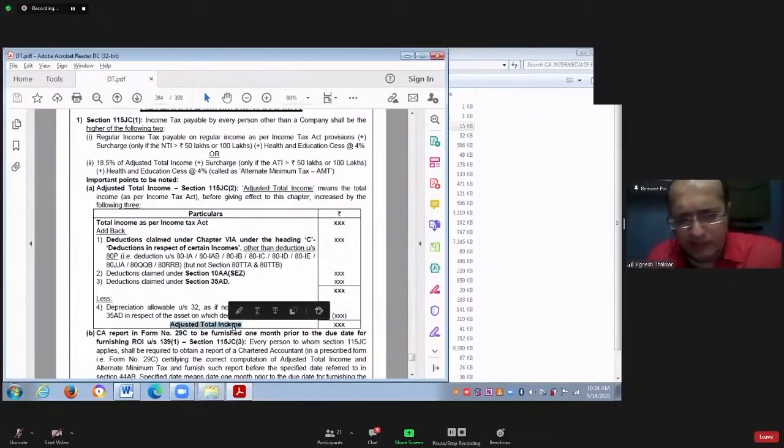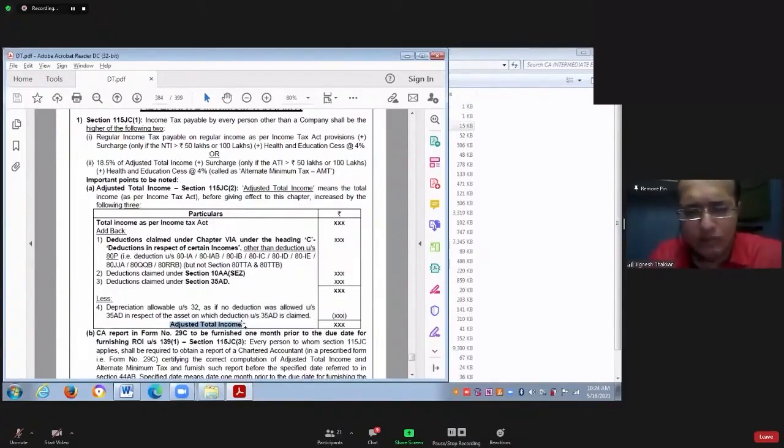So you calculate this adjusted total income. If this adjusted total income is less than or equal to 20 lakhs, then forget about this chapter. You are a very small SSE. Government says you pay tax as per the normal provisions only. But if the adjusted total income is more than 20 lakhs, then yes, this chapter is applicable to you.